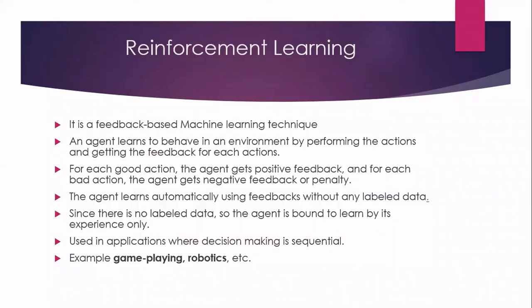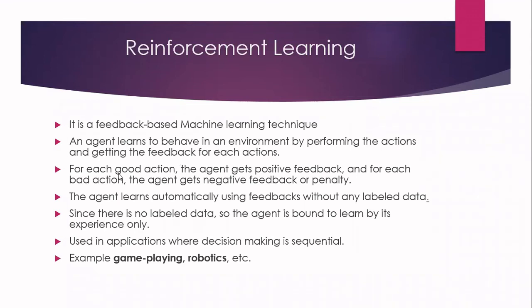Now we will see what is reinforcement learning. It is a feedback-based machine learning technique. Reinforcement learning is mainly based upon feedback. In this, we have something called an agent. The agent will learn how to behave in an environment by executing a certain set of actions. For every action, the agent will get feedback. So here, three things we have: one is the agent, second is the environment, and third one is the feedback.